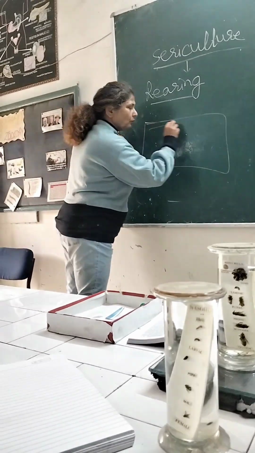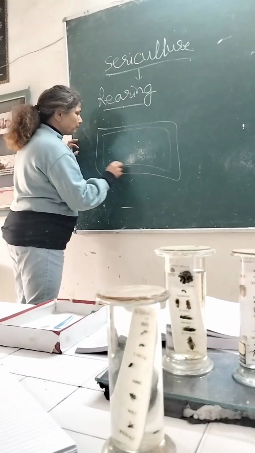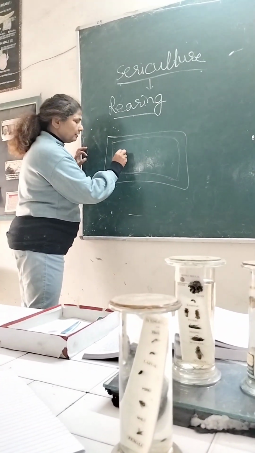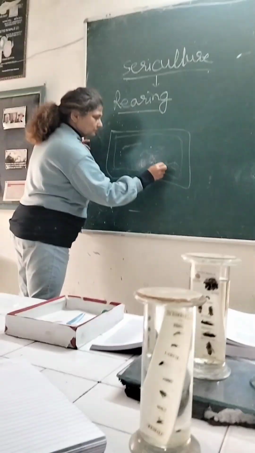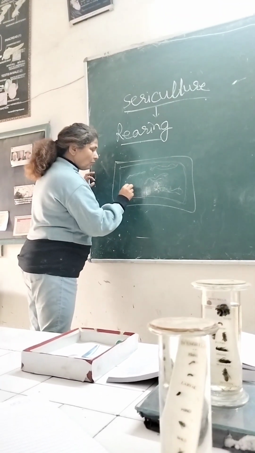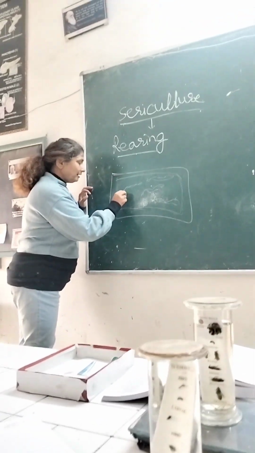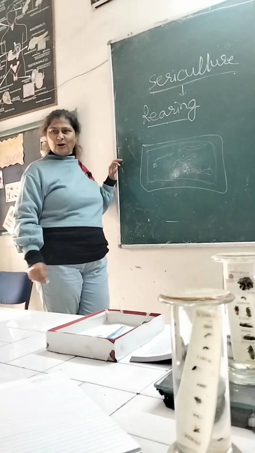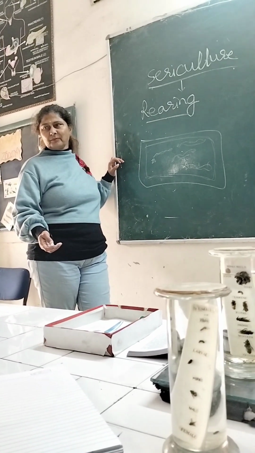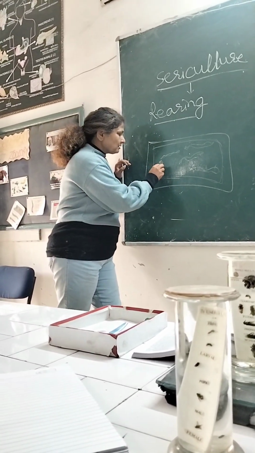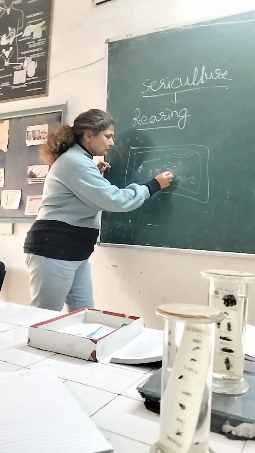And what do they put in it? Cotton, or one blotting paper, and then we rear these caterpillars along with mulberry leaves. It is not that they leave them in the fields to go and eat. Rearing means domesticate them. This is mulberry leaf, pieces of small mulberry leaves.